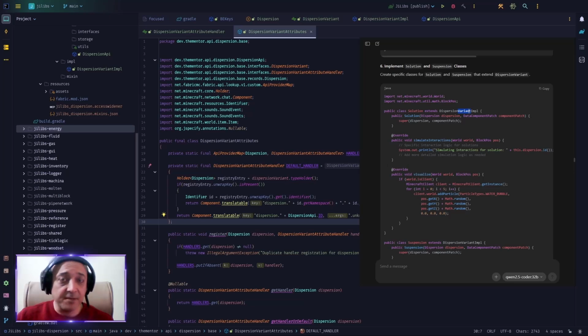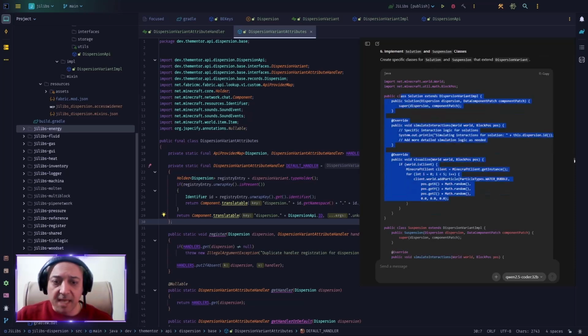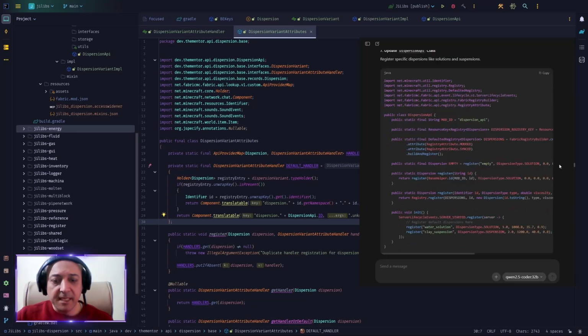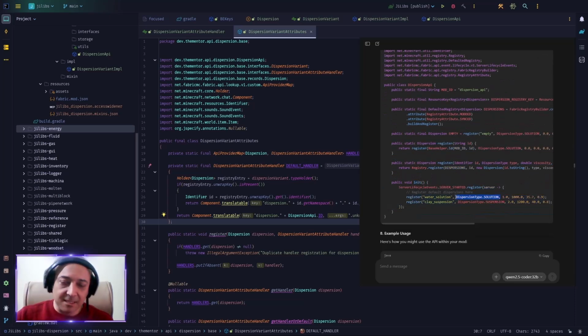For example, a variation of a solution, a variation of a suspension, things like that. So I don't like this suggestion. We will take a look at how we can do that. And finally, he again forgets that he should remove these things from the API. He continues the example with the API. Of course, now he is adding the type there.